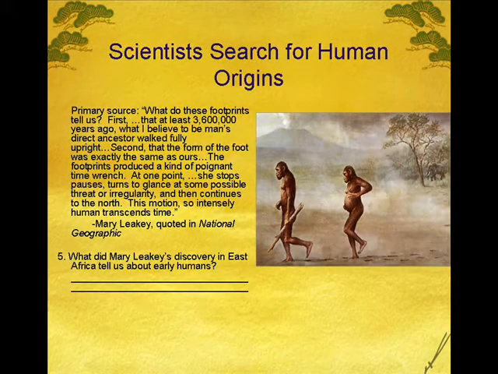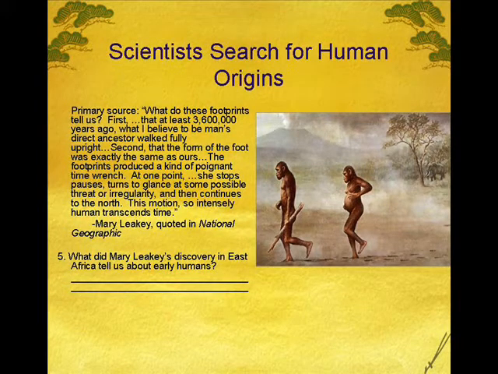Primary source. What do these footprints tell us? First, that at least 3 million years ago, what I believe to be man's direct ancestor walked fully upright. Second, that the form of the foot was exactly the same as ours. The footprints produced a kind of poignant time wrench. At one point, she stops, pauses, turns to glance at some possible threat or irregularity, and then continues to the north. This motion, so intensely human, transcends time. Mary Leakey, quoted in National Geographic.